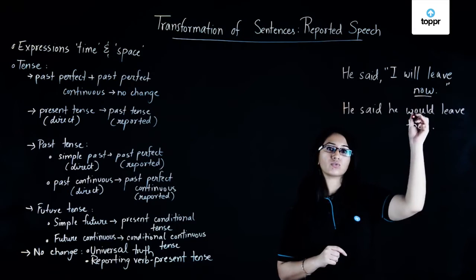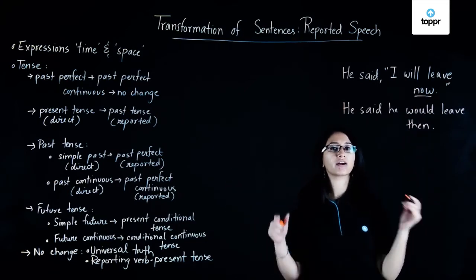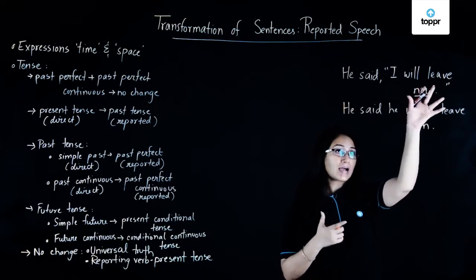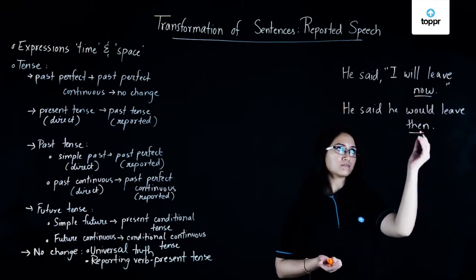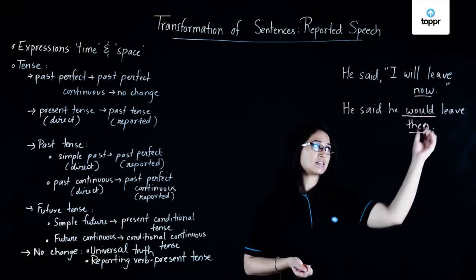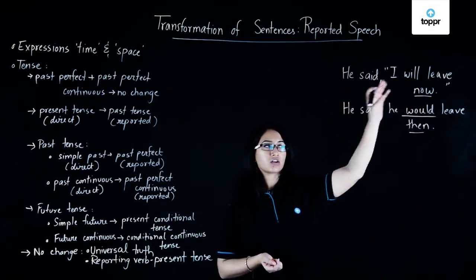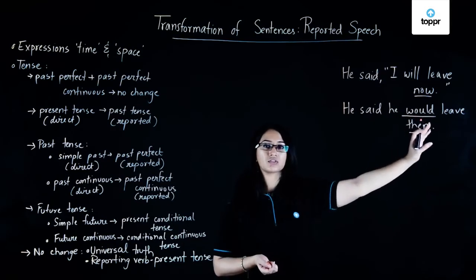Like we saw in the chart before regarding expressions of nearness in time and space, this is regarding time, so now becomes then. And you see that we've used the conditional word would. So simple future tenses are converted to present conditional tenses.